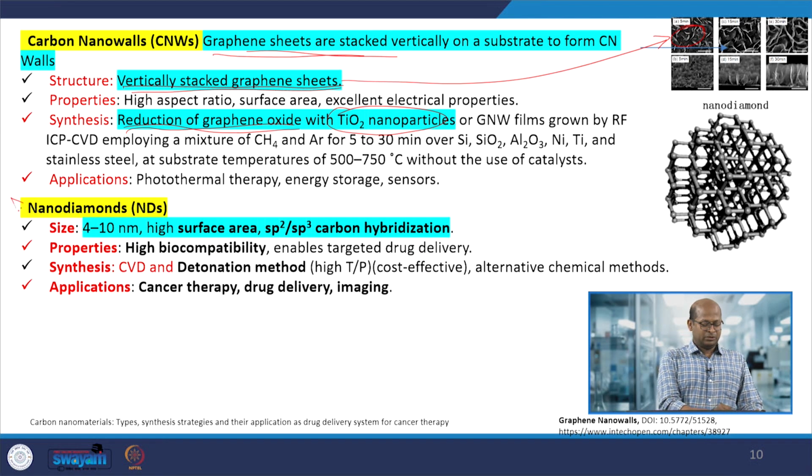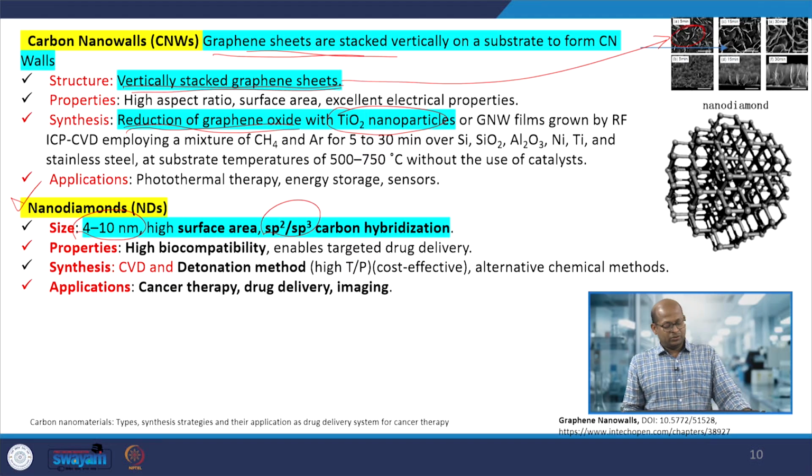Next is carbon nanodiamonds. The size is also very small, 4 to 10 nanometers, within that range. A combination of sp2 and sp3 carbon hybridizations is present in this allotrope. It possesses high surface area, and we can synthesize it by CVD or detonation methods. Extremely high temperature and pressure are required to synthesize this type of nanodiamond material. Therefore, the method is not very cost effective.